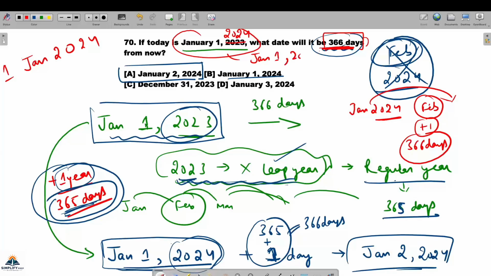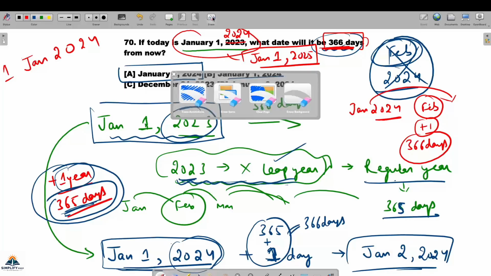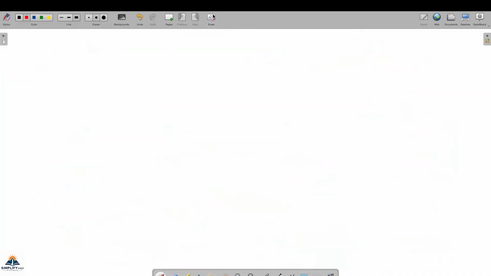जनवरी 1, 2025, बिकॉज 2024 was a leap year, one extra day. 1 year of leap year is of 366 days, and 1 year passing means same date is coming. I hope, है ना, this is clear. So that is how conceptually you should be very clear. So let's move to some other problem.